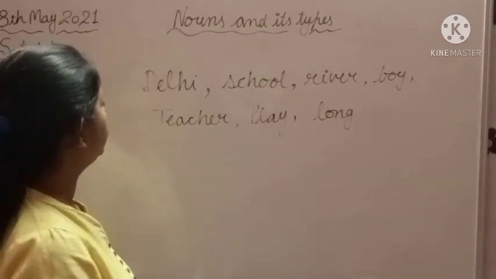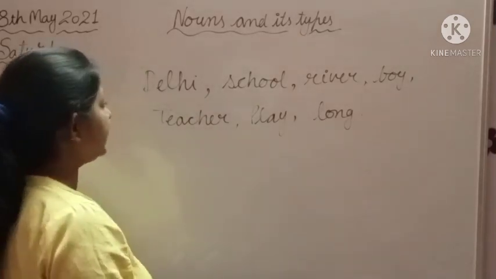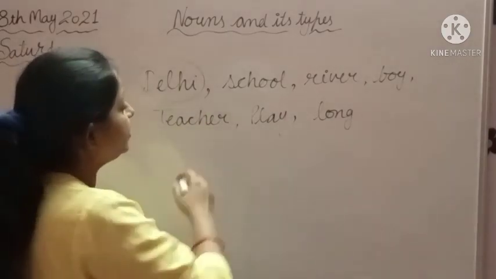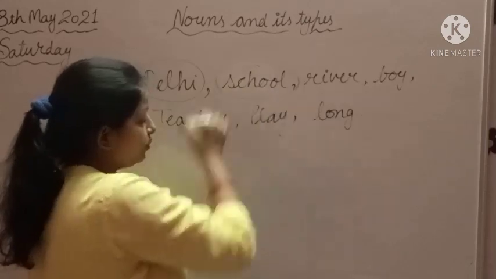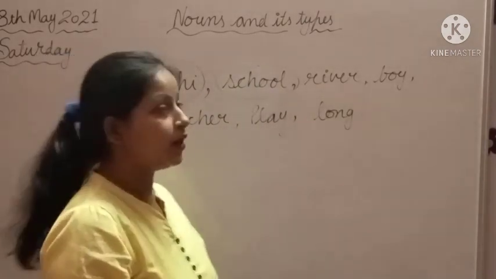Okay, is it a name? Yes, it is a name of a place. That's why we circle it. And the second one is school, because the school is also a name of a place. And the next one is river. River is a name of a water body.